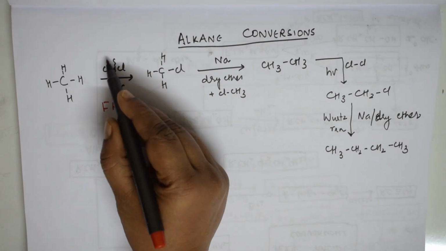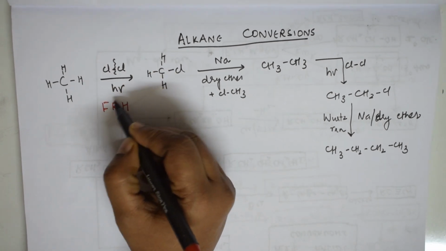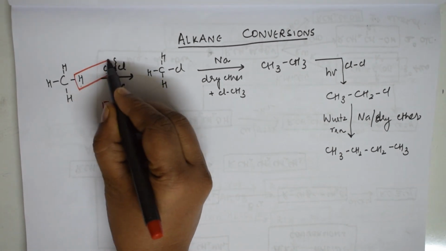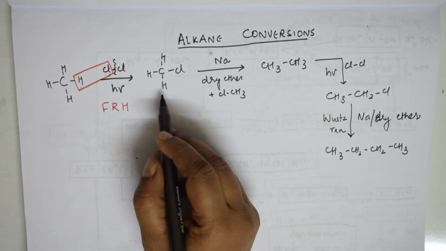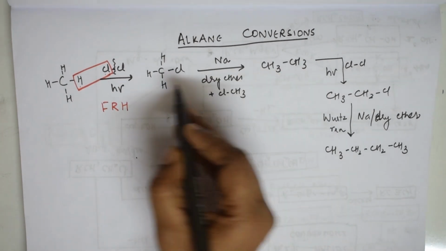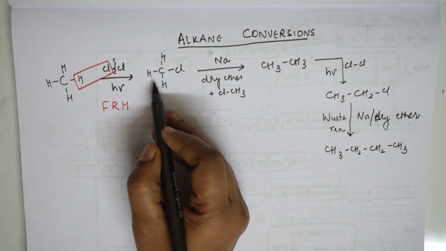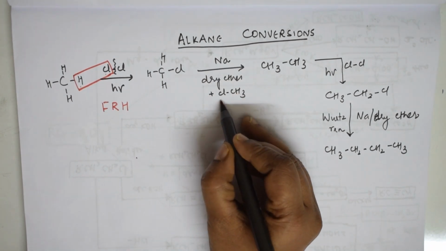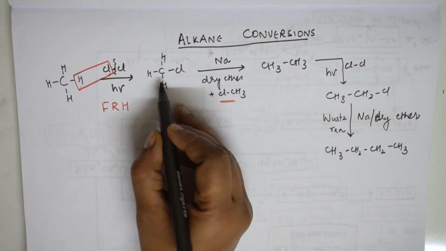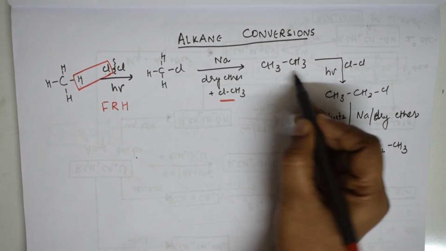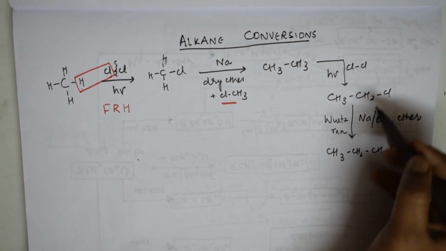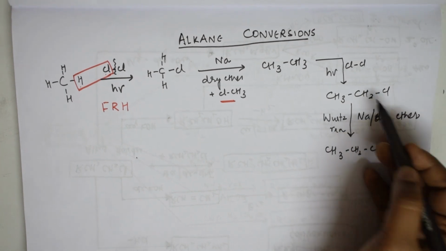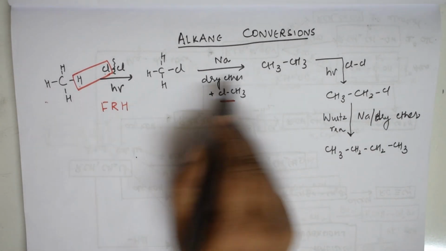We very well know free radical halogenation always happens in the presence of H nu. One hydrogen is replaced by chlorine, and your Cl is attached. Further, if I want to elongate the chain, since there was only one carbon here, I am going to use sodium in dry ether with one more alkyl halide. This alkyl halide joins together to form ethane. Further, free radical halogenation gives ethyl chloride, meaning alkane to alkyl halide to alkane. Like that, you can elongate the chain.